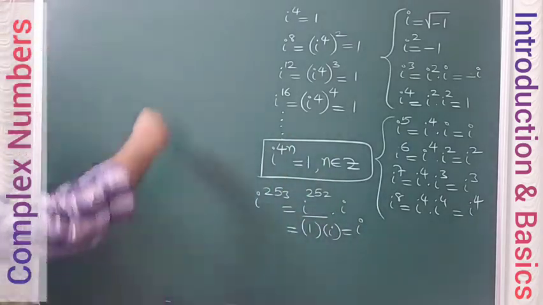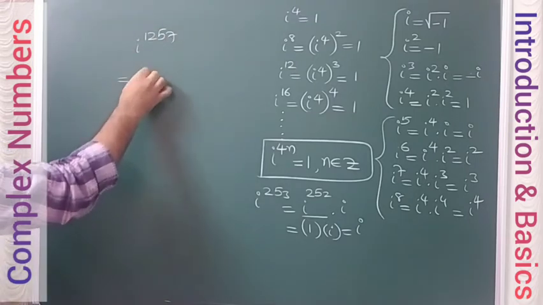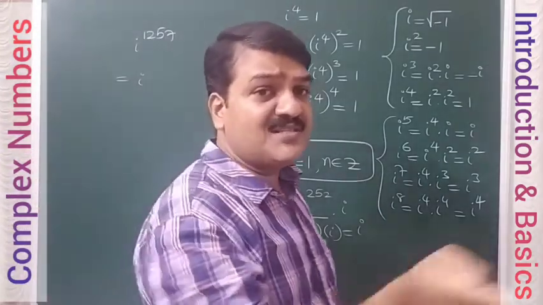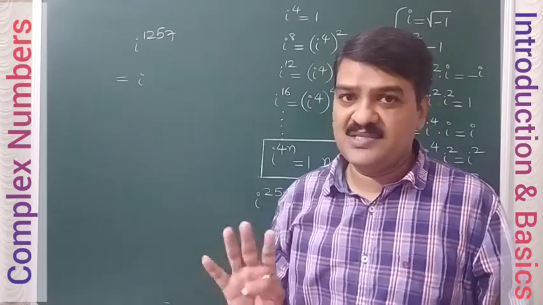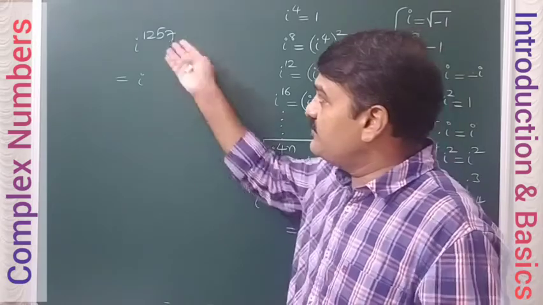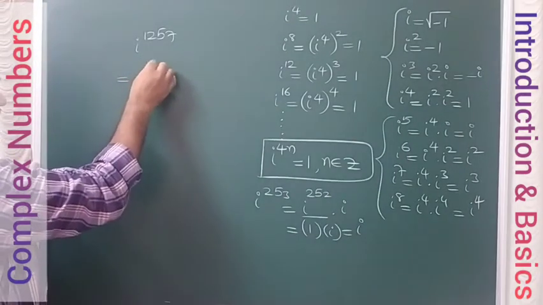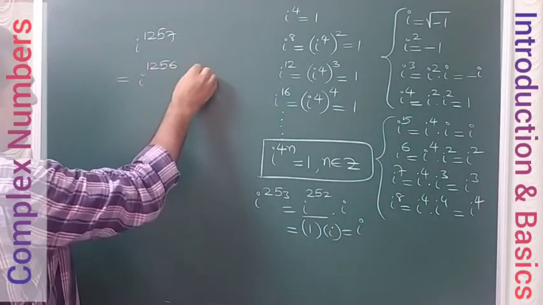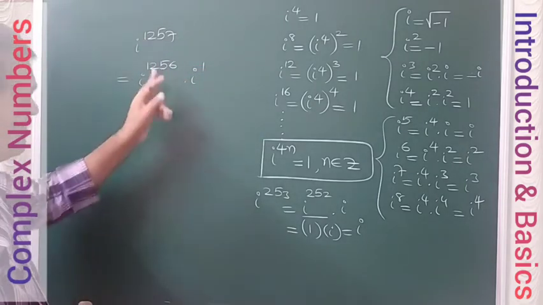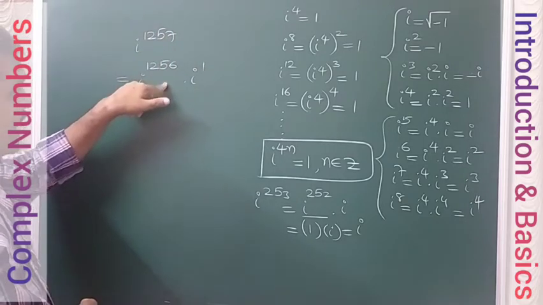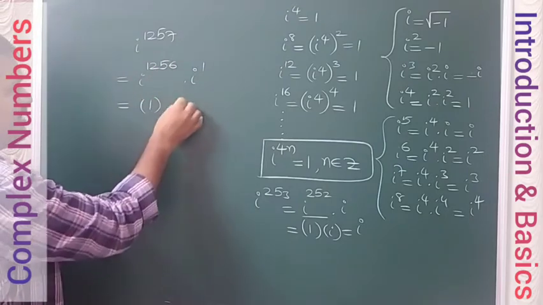Okay, one more example I will tell. i power 1257. Calculate this. Just identify the nearest multiple of 4 to this. See the last 2 places: 57 is not a multiple of 4. Before 57 is 56, and 56 is a multiple of 4. Therefore, I can split this as i power 1256 into i, that is, i power 1256 plus 1, since i means i power 1 only. I am separating like this. i power 1256 is a multiple of 4, therefore this is going to be 1. i is your answer.